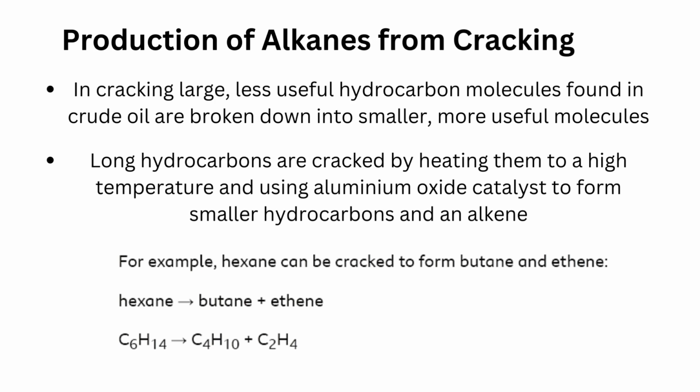Production of alkanes from cracking. In cracking, large, less useful hydrocarbon molecules found in crude oil are broken down into smaller, more useful molecules. Long hydrocarbons are cracked by heating them to a high temperature and using an aluminum oxide catalyst to form smaller hydrocarbons and an alkene. For example, hexane can be cracked to form butane and ethene. C6H14 gives C4H10 plus C2H4.